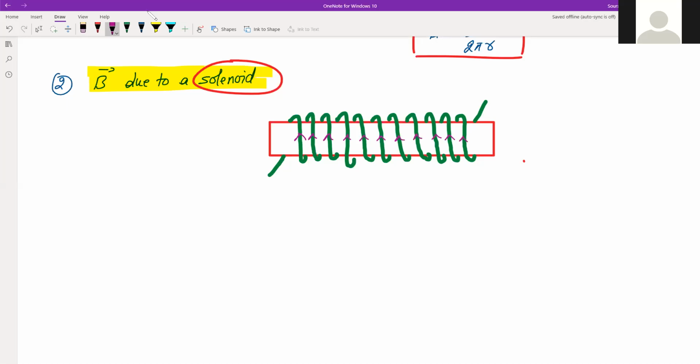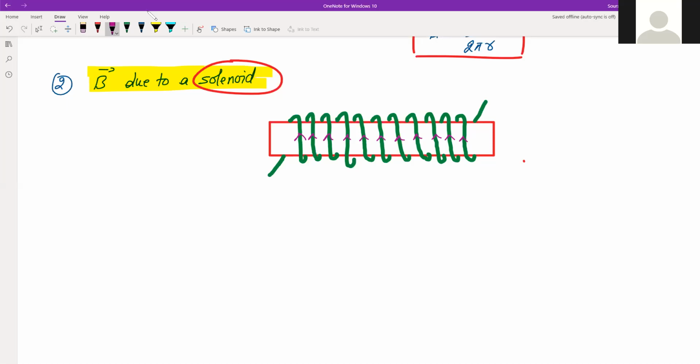So if you observe this, this is actually a circular coil, and due to every coil there will be a magnetic field. Again, we will use the right hand rule. So in this case, our conductor is in round shape. So the four fingers of our right hand should point in the direction of current, and then the thumb will point in the direction of magnetic field.